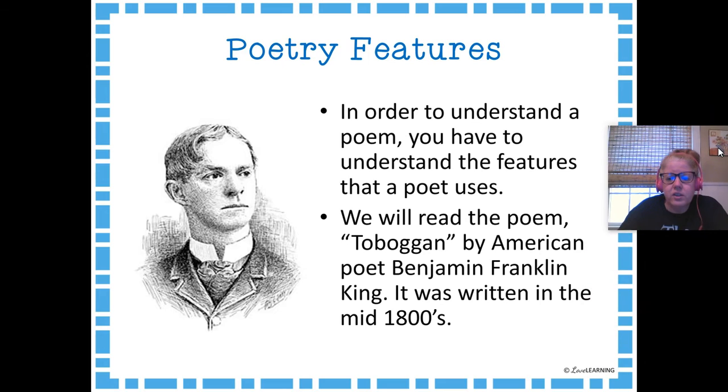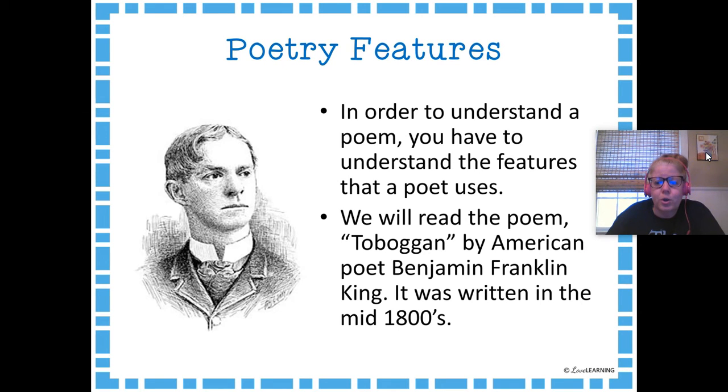So as we're learning about poems, we are going to start by talking about some features of poems, okay? And features are things that poems have in common. So in order to understand a poem, you have to understand the features that the poet uses. So in order to do this, we're going to look at a poem called Toboggan by American poet Benjamin Franklin King. And this poem was written in the mid-1800s.